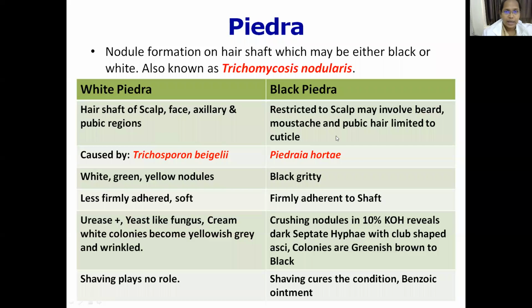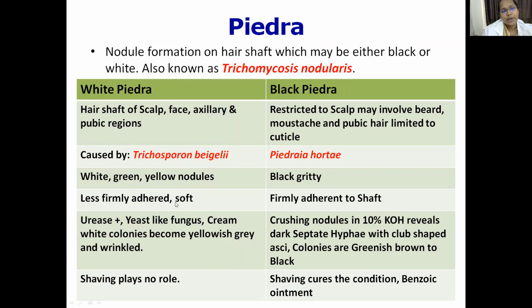Whereas in black Piedra we'll learn later on, just try to remember the white Piedra first. So superficial infection of hair shaft of scalp, face, axillary and pubic regions is seen in white Piedra, and this is usually characterized by white, green or yellow nodules, and this is caused by Trichosporon beigelii.